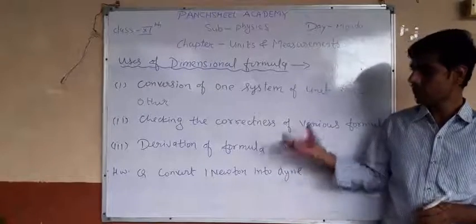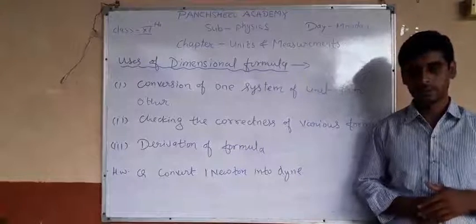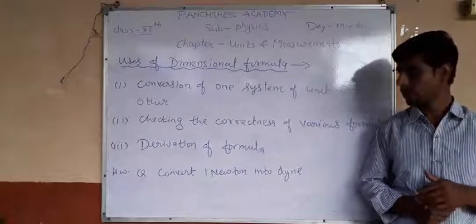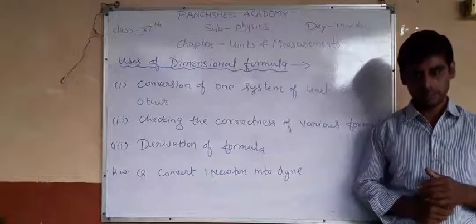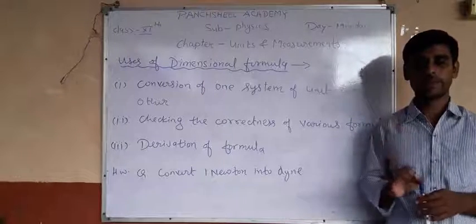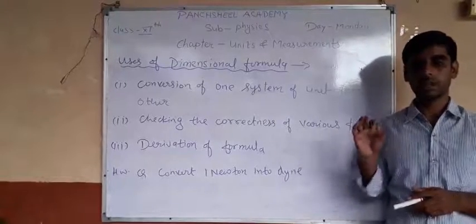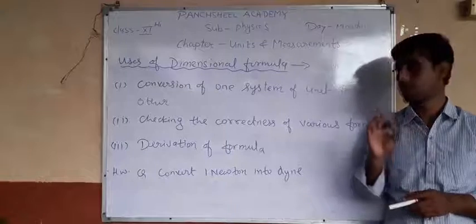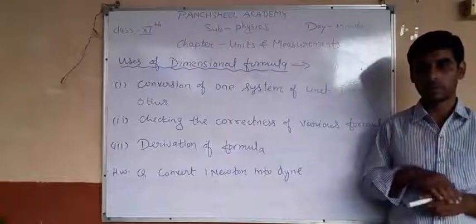So all these things you must complete in your fair copy. And one more thing: you must remember at least 25 or 30 dimension formulas and write them in your fair copy also. Okay, thanks.